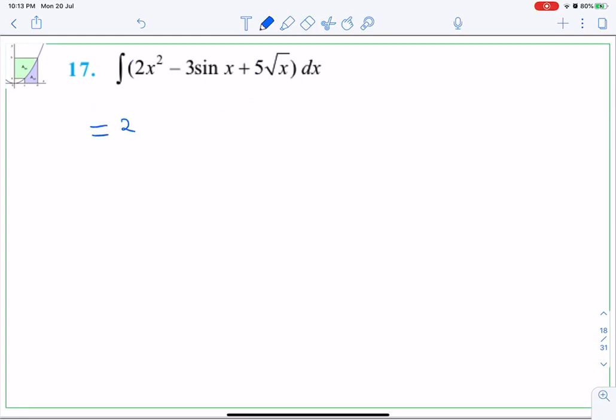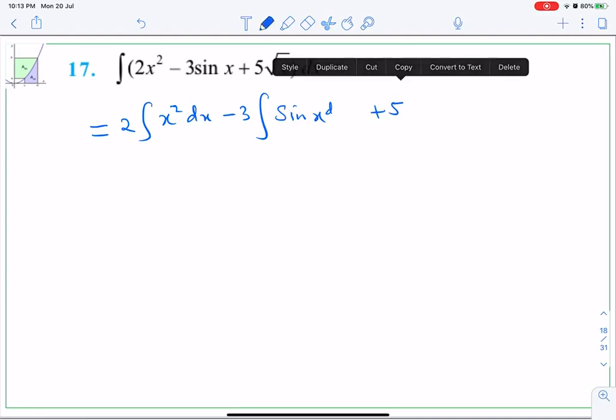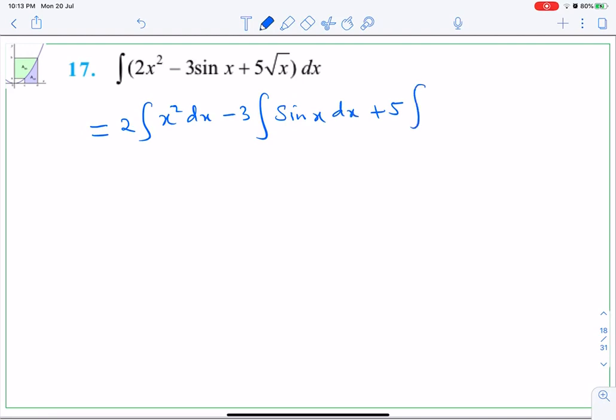Next question, 17. I will just separate and integrate them. So 2 out, x square dx, minus 3 out, integral sin x dx, plus 5 out, integral x raised to half dx. Sorry, dx I forgot here.